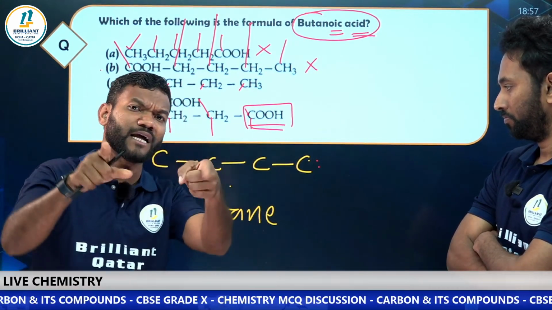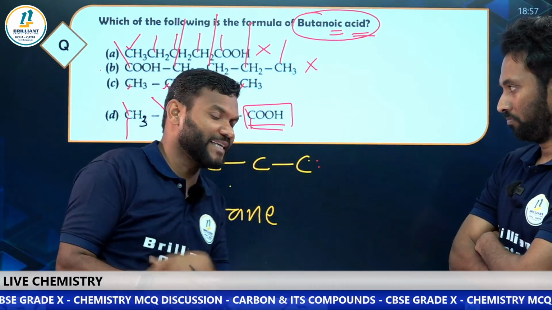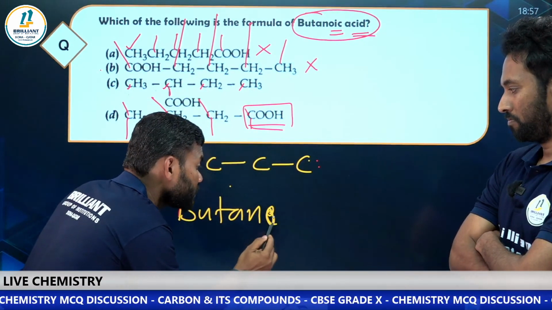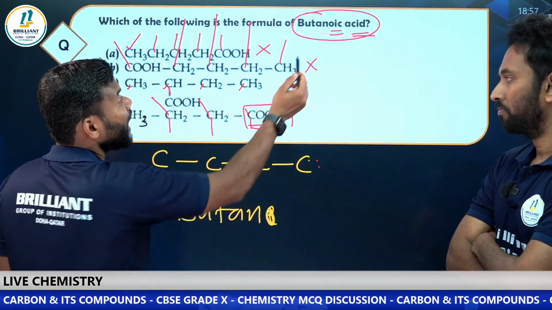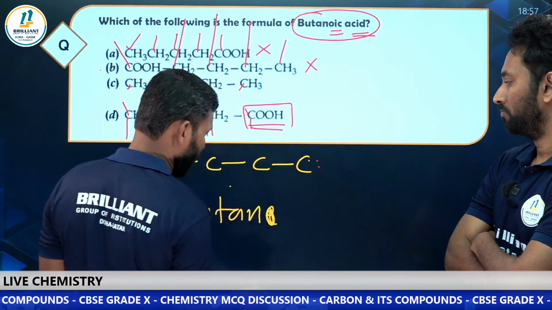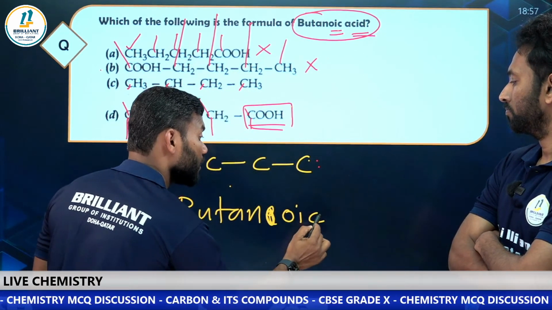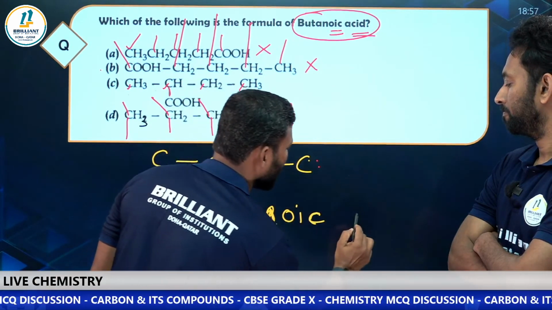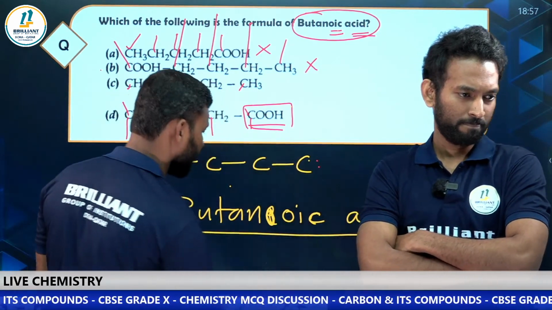But when you name it, in the IUPAC name, we said the last E you have to remove, and for the acid group, you have to add oic acid. So what is that? Butanoic acid.